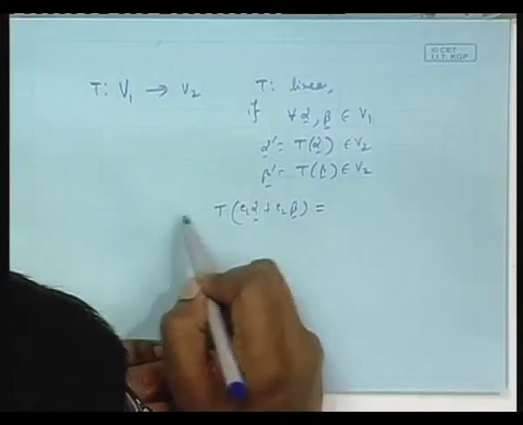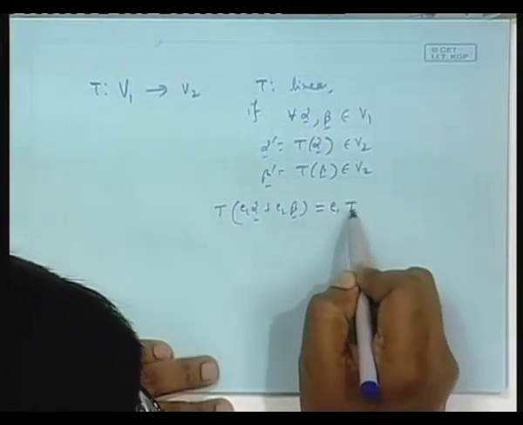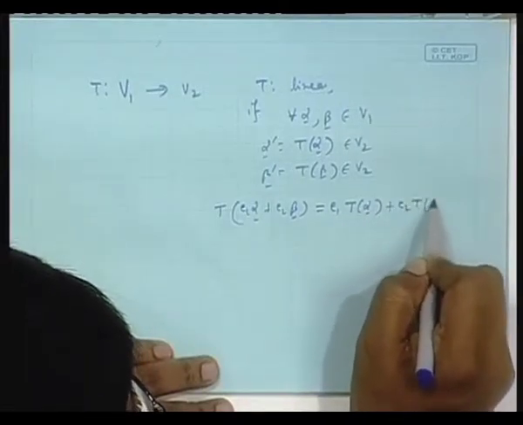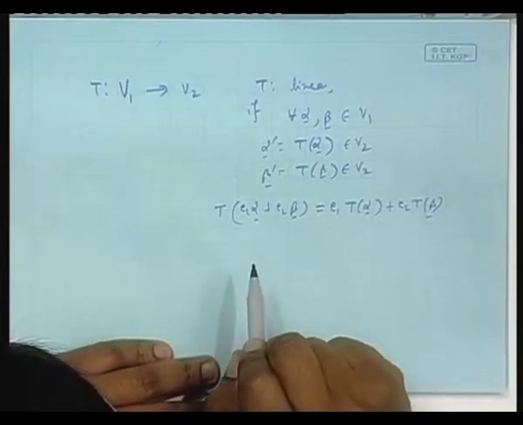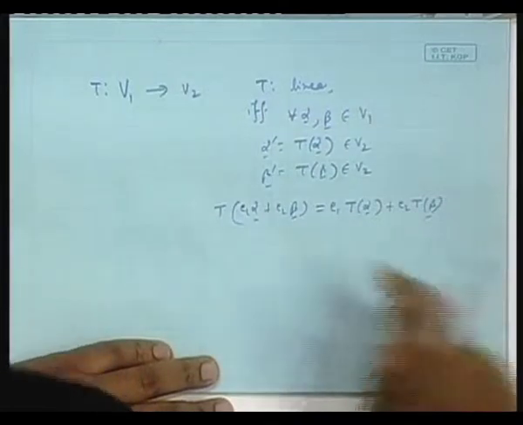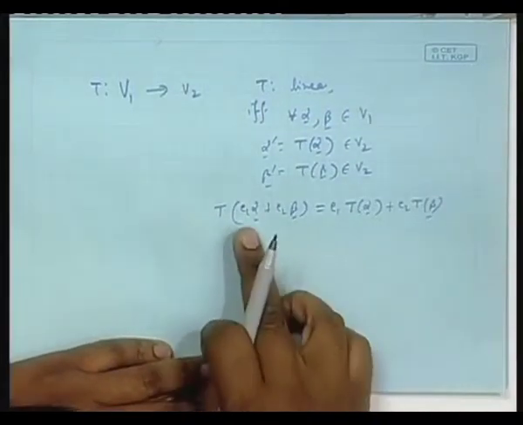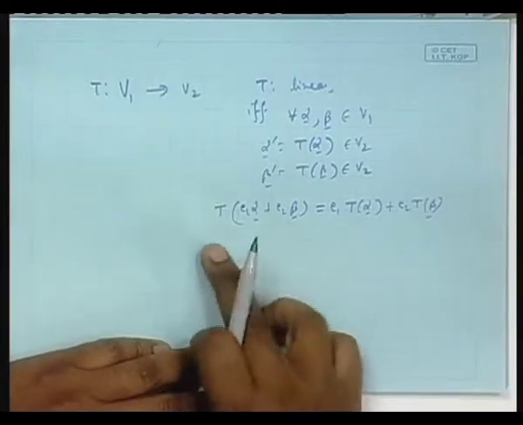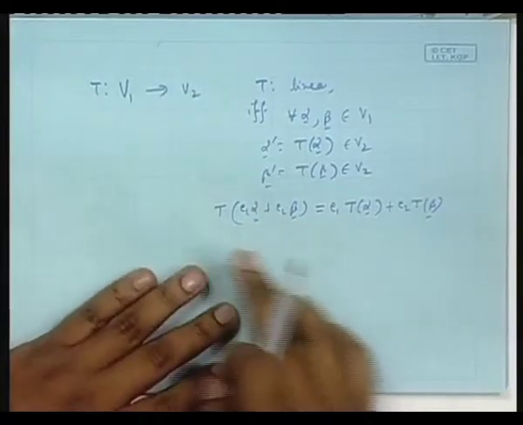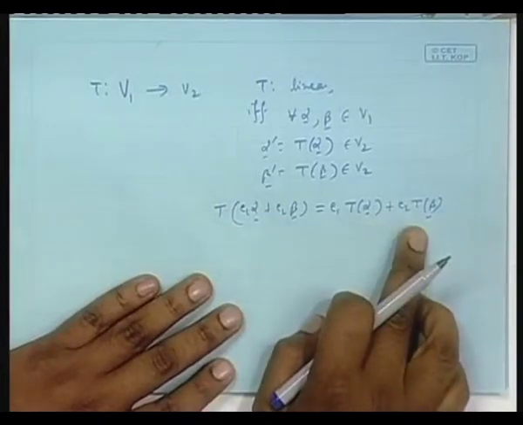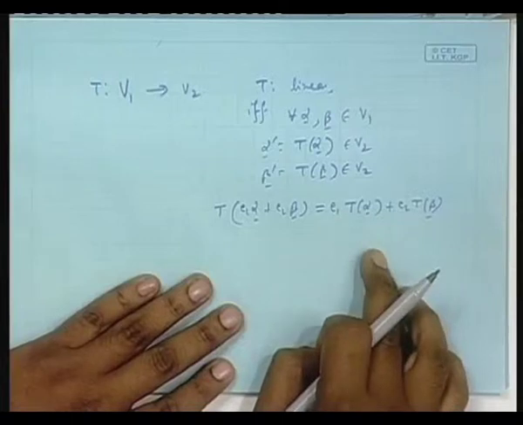If T is linear, then this should be C 1 times T alpha plus C 2 times T beta. Then it is linear, if and only if. You understood what I am saying? If instead of giving each vector separately you give a linear combination, T acting on that is simply T applied on the individual components and combined. So superposition holds. That is a linear operator.